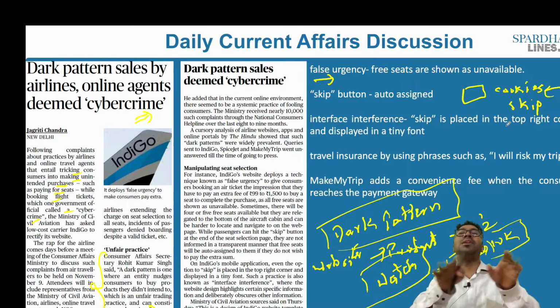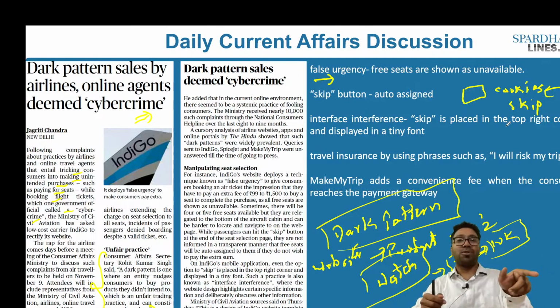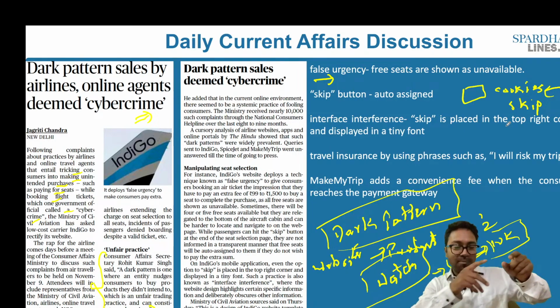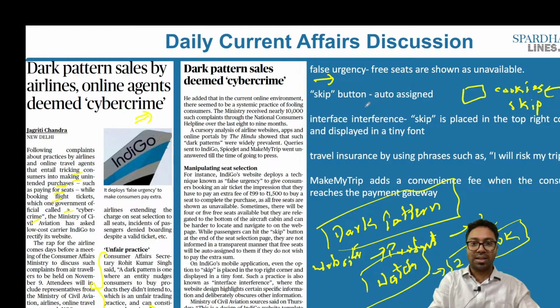But when it comes to skipping it, it is given in grey color, or it is given in a very minute fashion where you would not be able to recognize. That is an aspect of dark pattern. So even when you visit these airline companies, let's say for example, there is a particular service that this particular airline company is providing you, you would be able to select that particular service in a prominent way. But if you have to skip that, you would not be able to skip that as well. And that is what is called the interface interference.